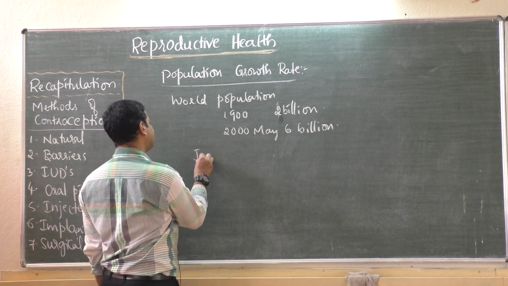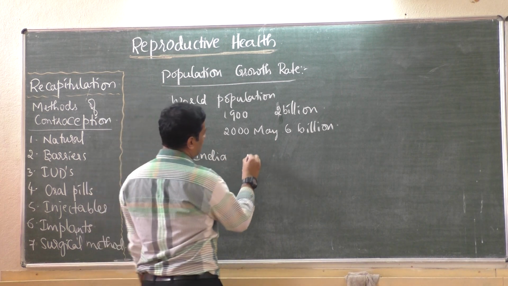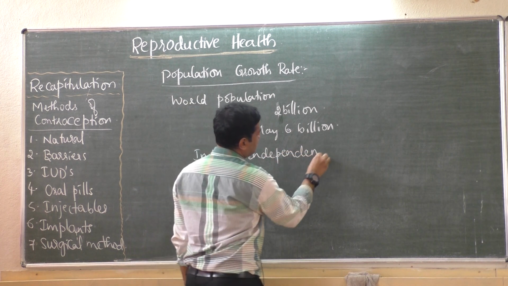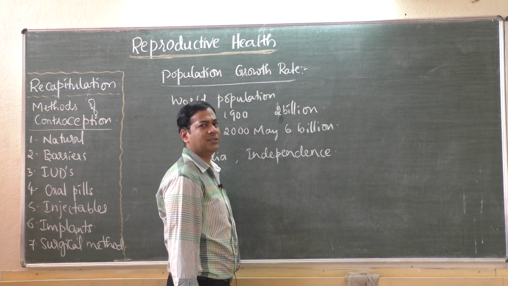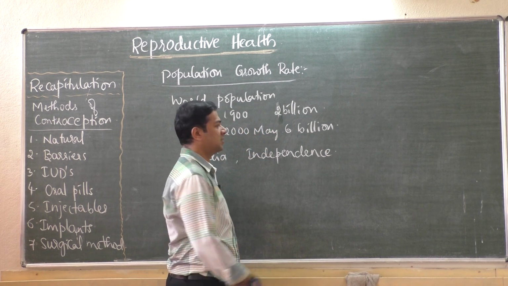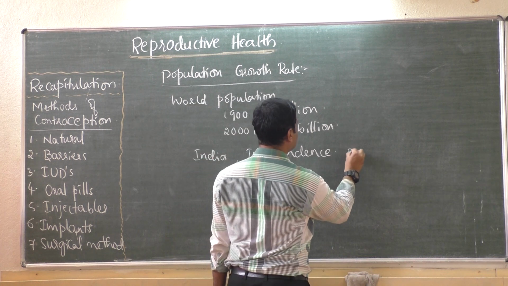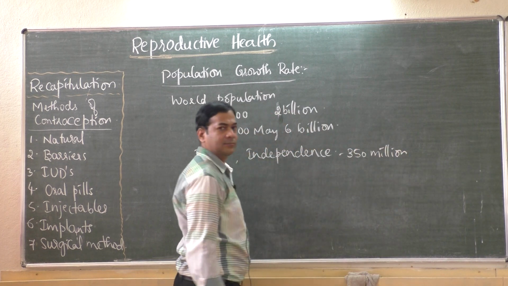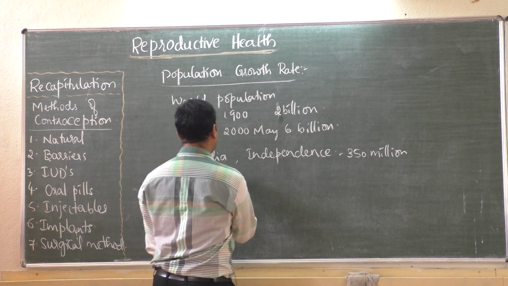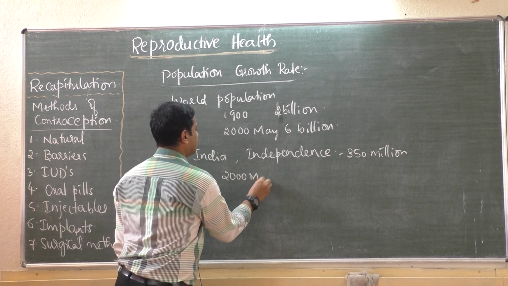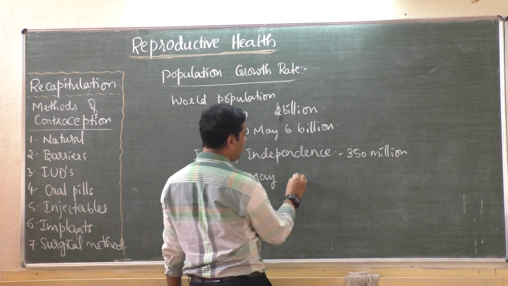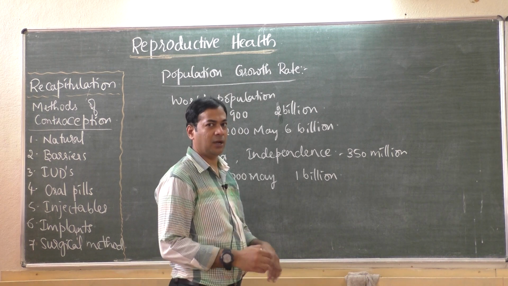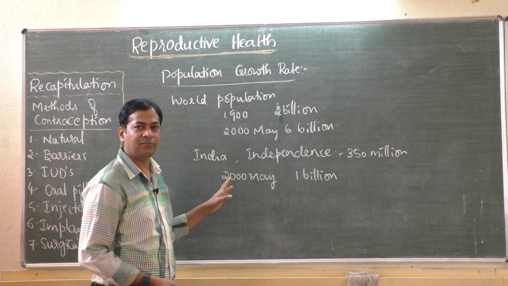Then in India, at the time of independence, that is 1947, around the 1950s, India's population was only 350 million. In May of the year 2000, India's population was 1 billion. That means see how much it has increased in just around 50 years.